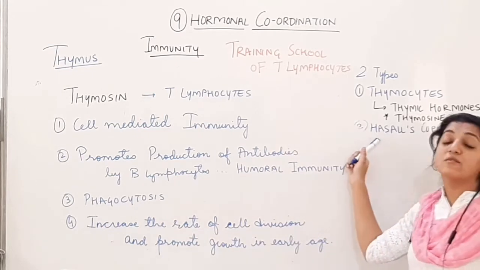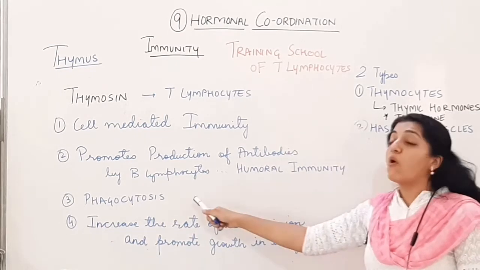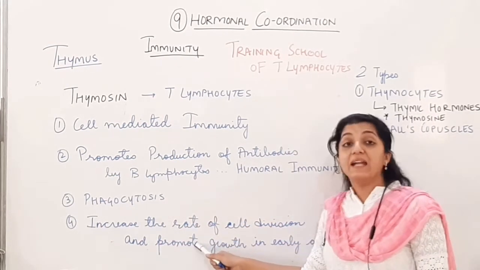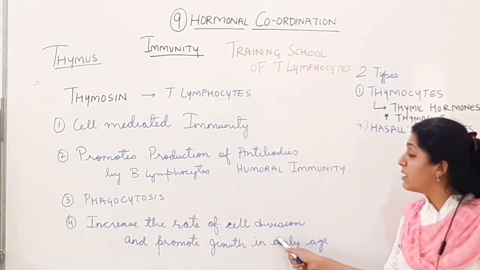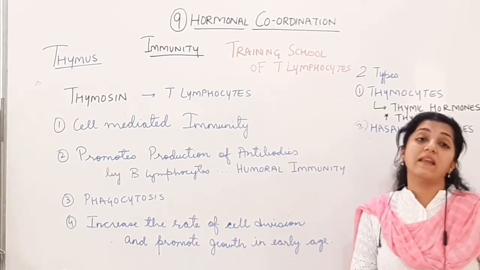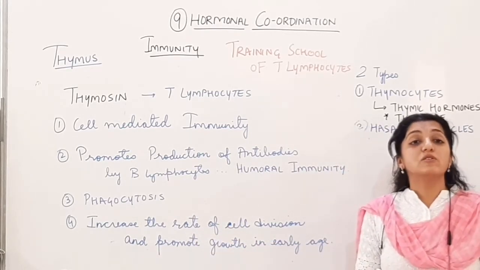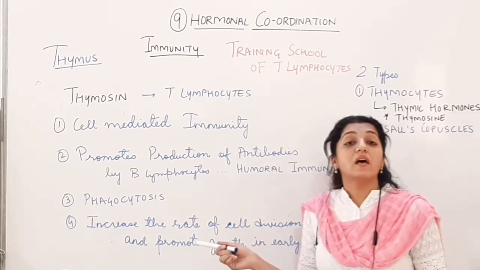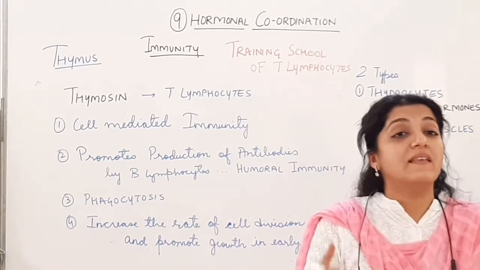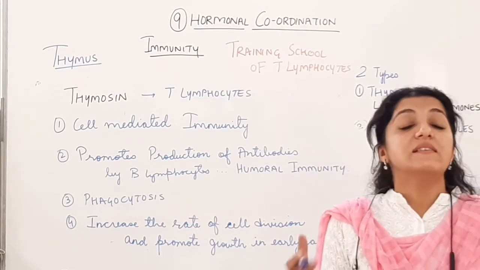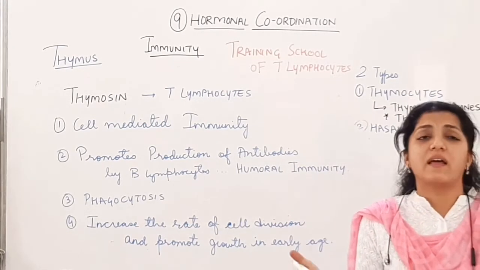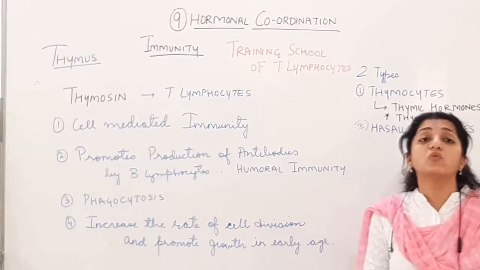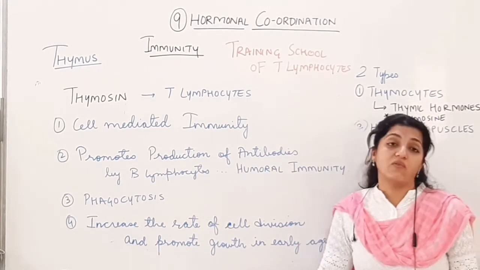These cells, Hassall's corpuscles, they will do the work of phagocytosis, and they also increase the rate of cell division in the early life. This thymosin also increases the rate of cell division in early life, thus it promotes growth in the early ages of life. Cell division को थोड़ा सा rapid कराता है, thus it is promoting growth in the early age of life.